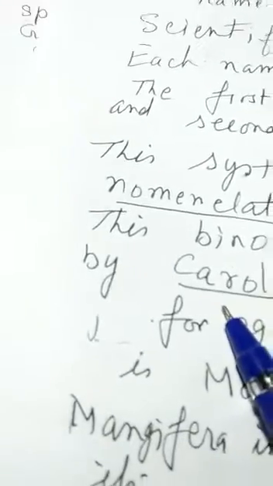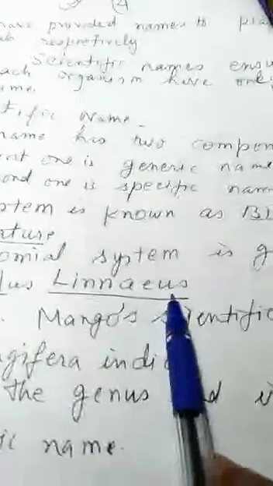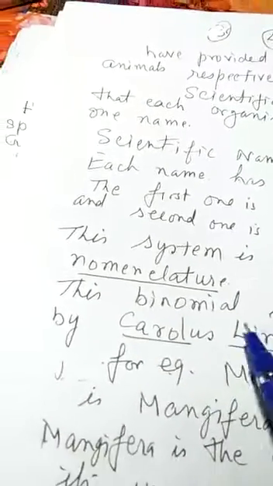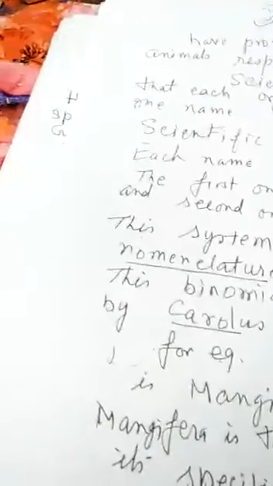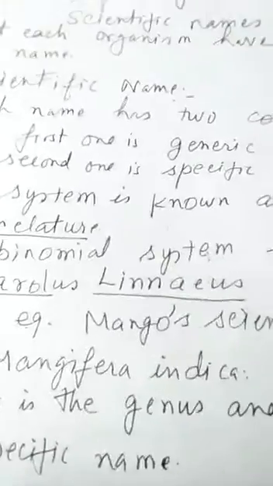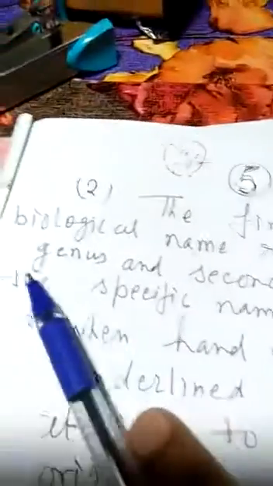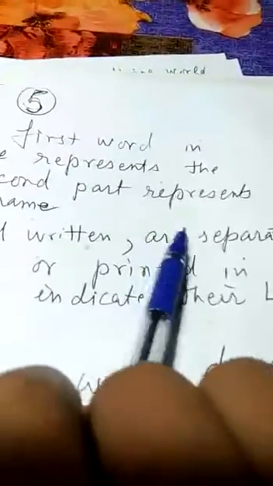This nomenclature was given by a scientist known as Carolus Linnaeus, who gave the binomial system of nomenclature. According to this system there are two names of each organism, whether plant or animal. The first name represents the genus, and the second part